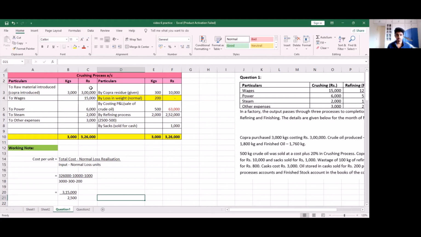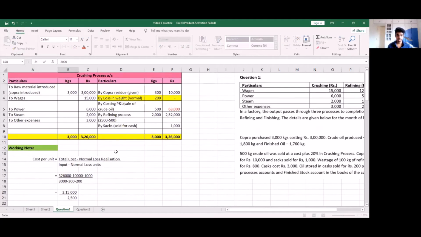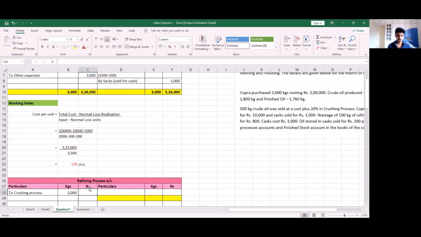So from our crushing process, we transferred 2000 units of crude oil to our refining process. So this we will write as 2 crushing process, 2000 kgs, and the amount is going to be 2,52,000.